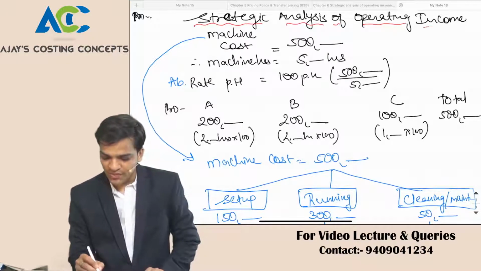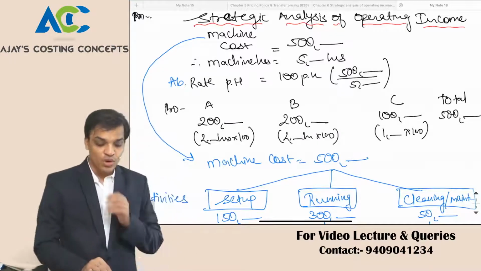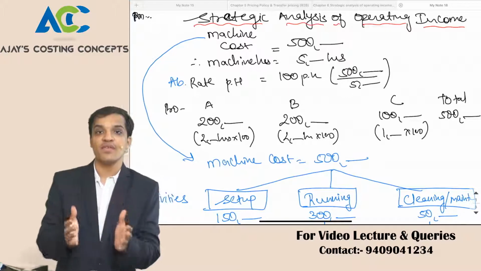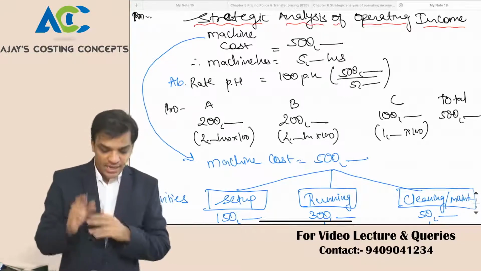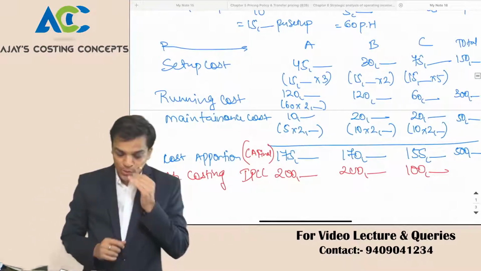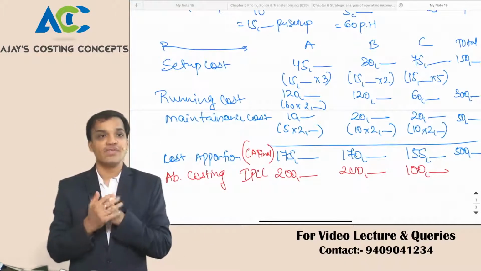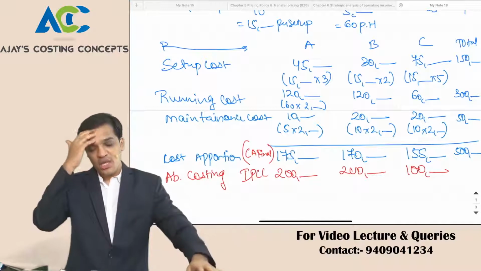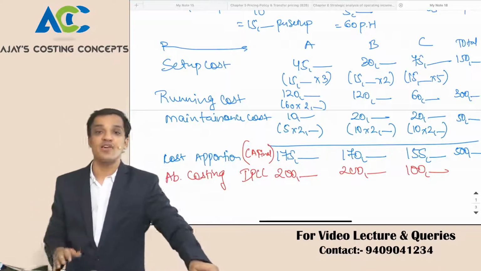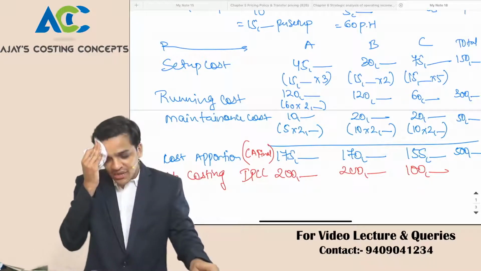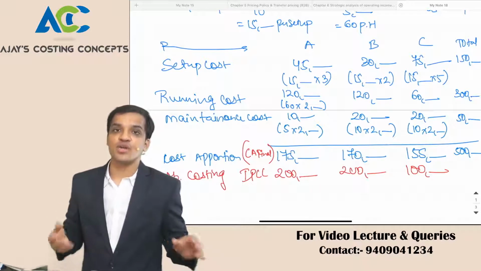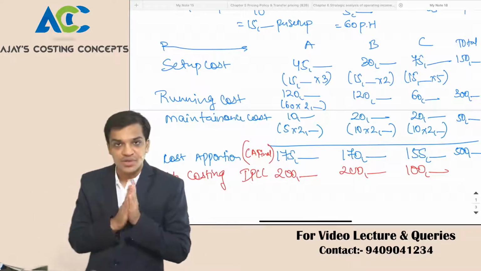I hope you are clear with this one example. Furthermore, I'll discuss this more, and more discussion will be done on theory, on the basis of activities, on the basis of why we are doing this. But see, the reason why we do this is that in IPCC you allocated the cost, 2 lakh, 2 lakh and 1 lakh, on the basis of machining cost. But in Final we further analyze strategically why this 5 lakh of machine cost, what the activities are, what the cost drivers are, and what the cost objects are because of which this cost of 5 lakh has been incurred.